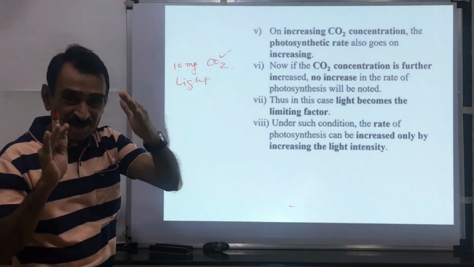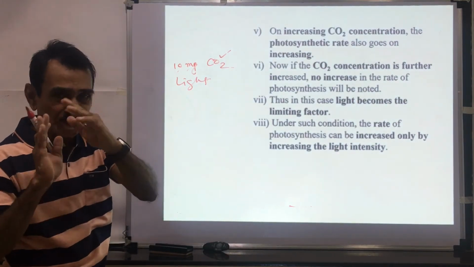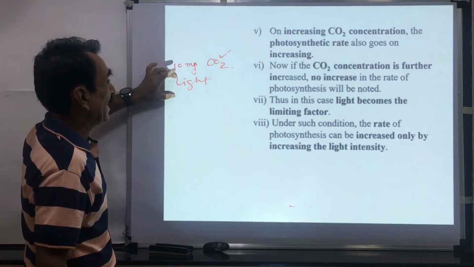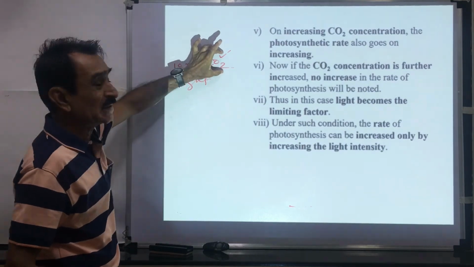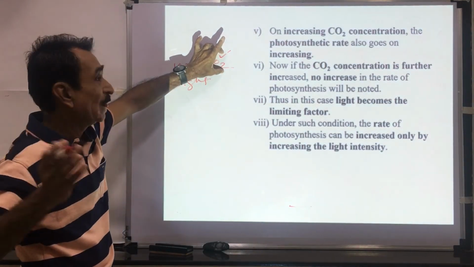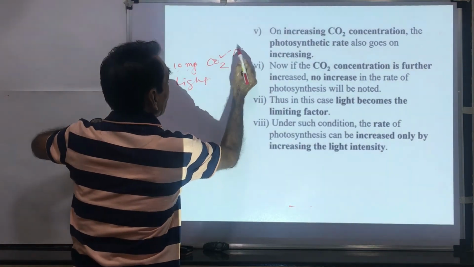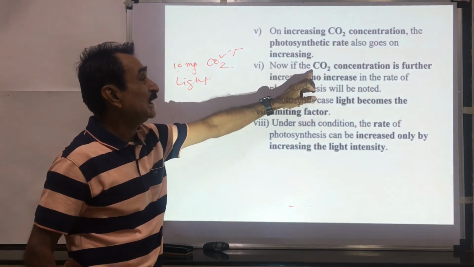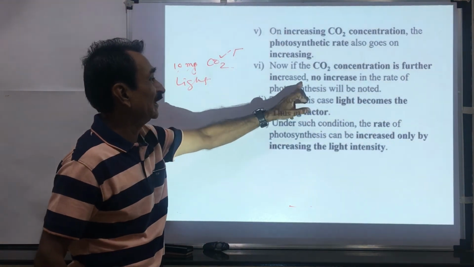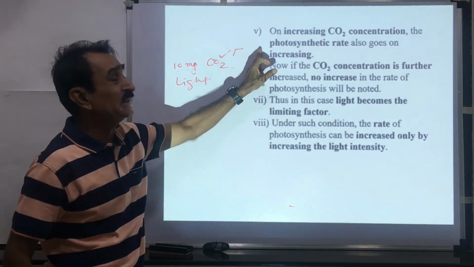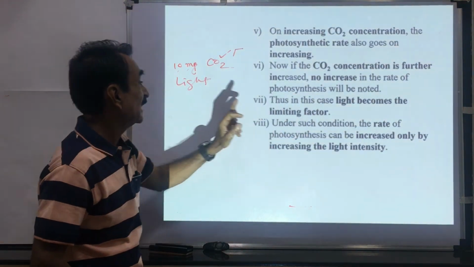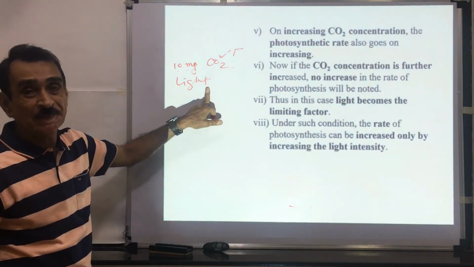या ठिकाणी दोन, मगाशी आपण 3 फॅक्टर्स कन्सिडर केले, या ठिकाणी 2 फॅक्टर कन्सिडर करूया. CO2 कॉन्सन्ट्रेशन आणि लाईट. CO2 कॉन्सन्ट्रेशन वाढलं, फोटोसिंथेसिस वाढतं अप टू ए सर्टन लिमिट. Up to a certain limit. If now CO2 concentration is further increased, no increase in the rate of photosynthesis. Thus, in this case, light becomes a limiting factor.